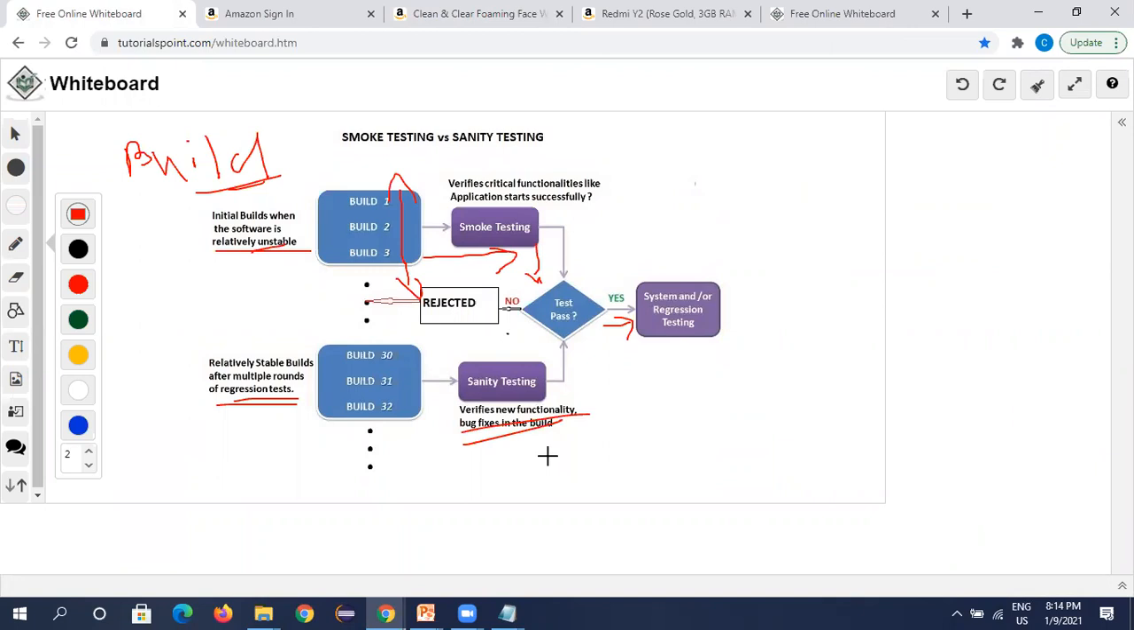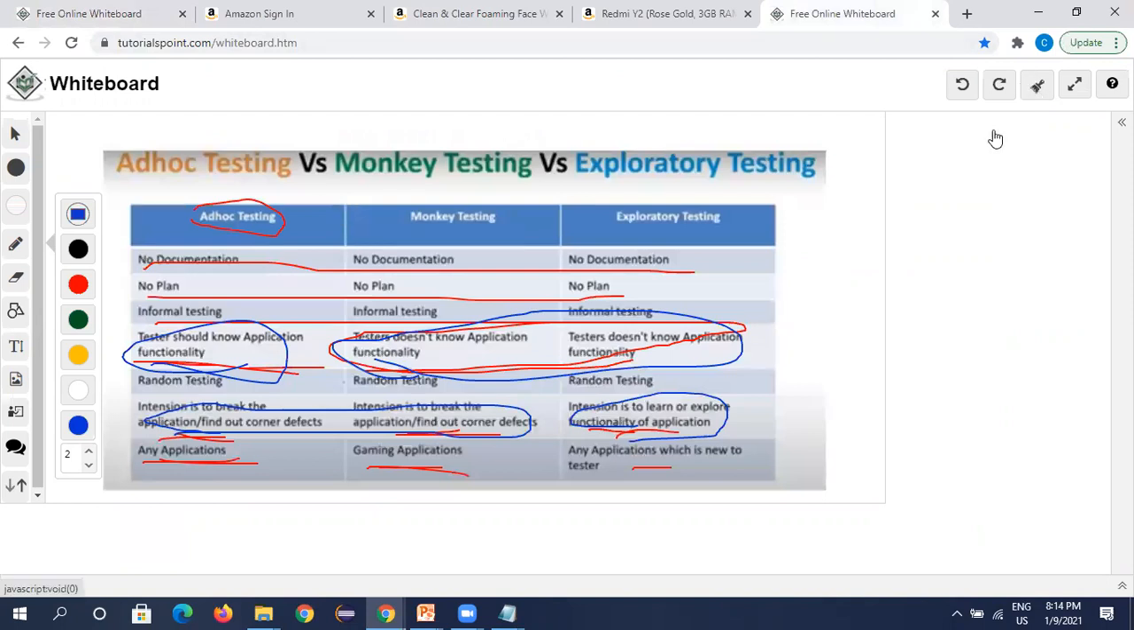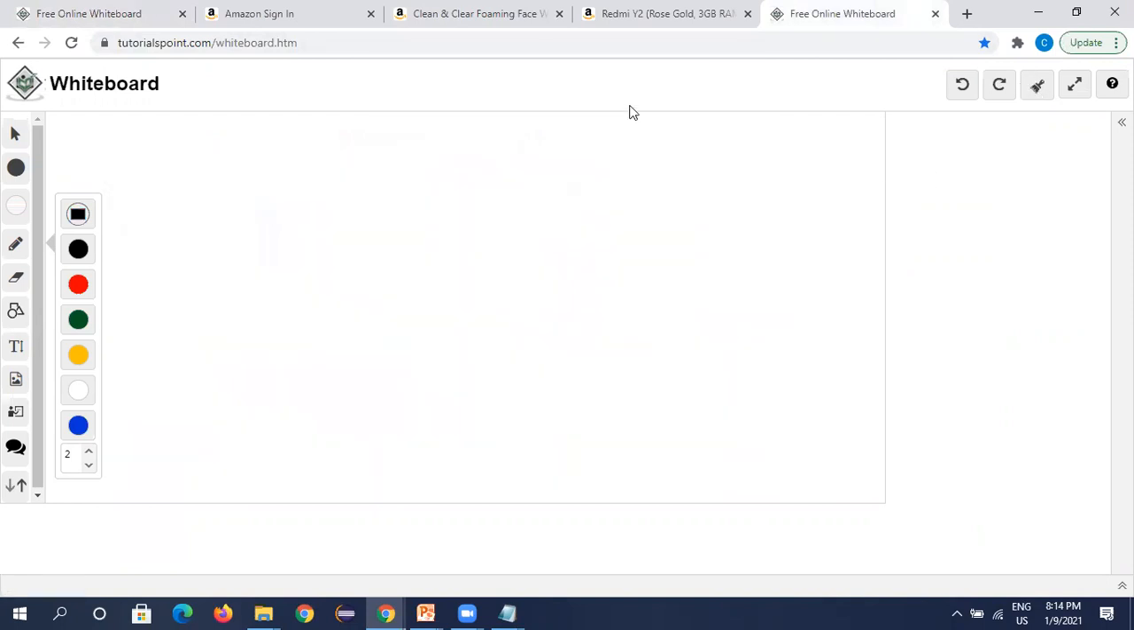Okay. So I'll show you the difference. I'm recording right now.